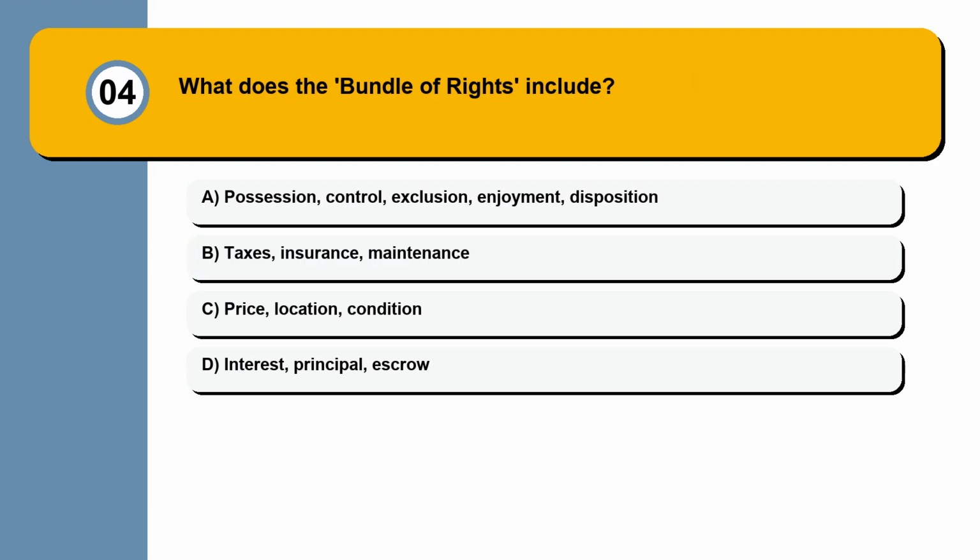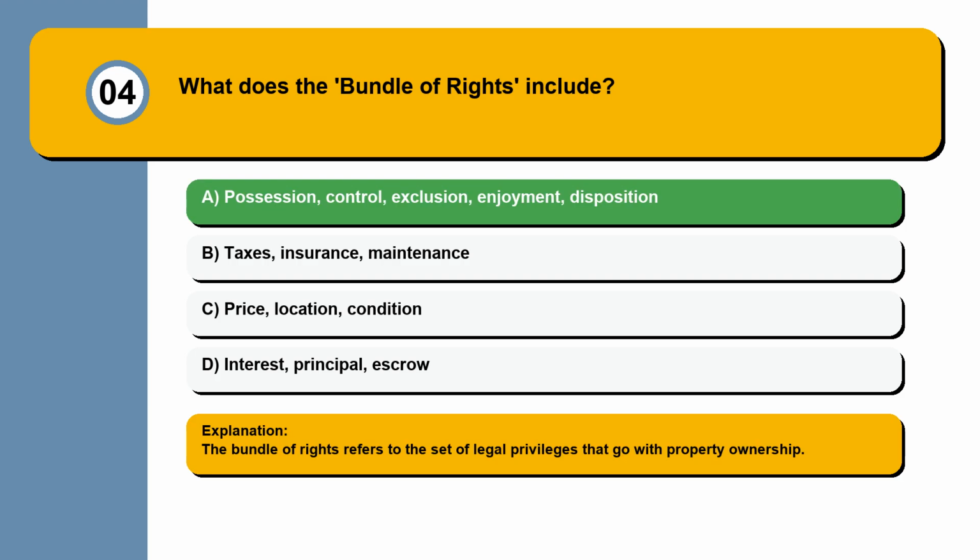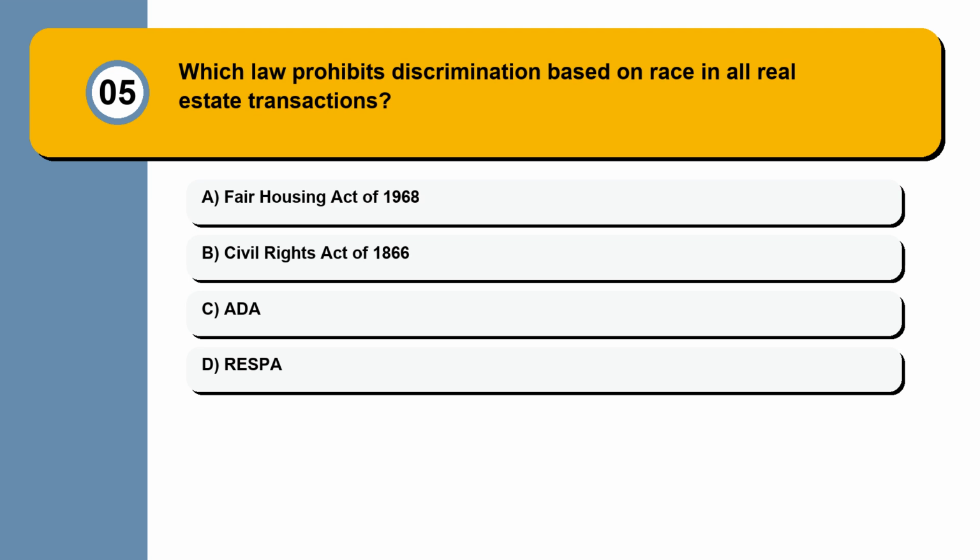Question 4. What does the bundle of rights include? Possession, control, exclusion, enjoyment, disposition, taxes, insurance, maintenance, price, location, condition, interest, principal, escrow. The bundle of rights refers to the set of legal privileges that go with property ownership. Question 5.